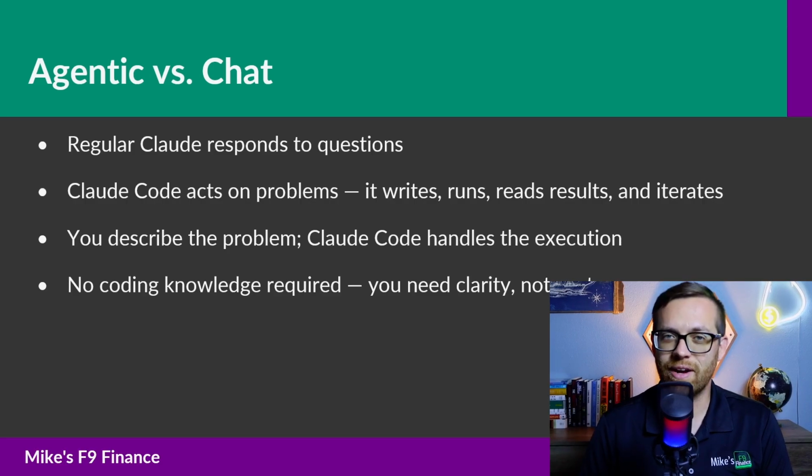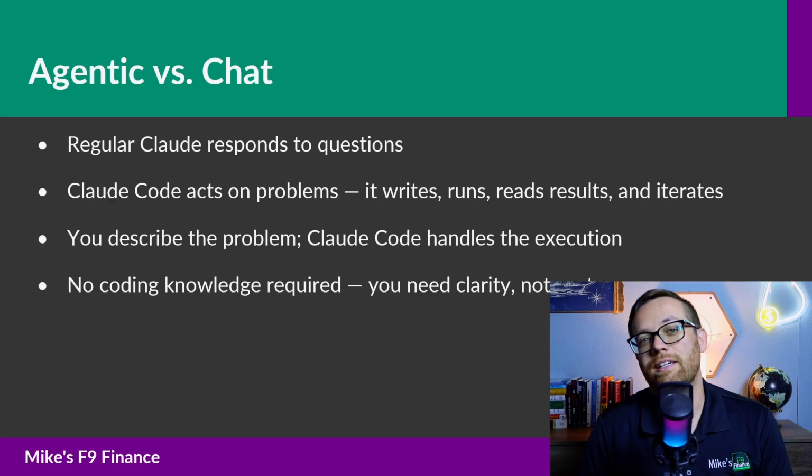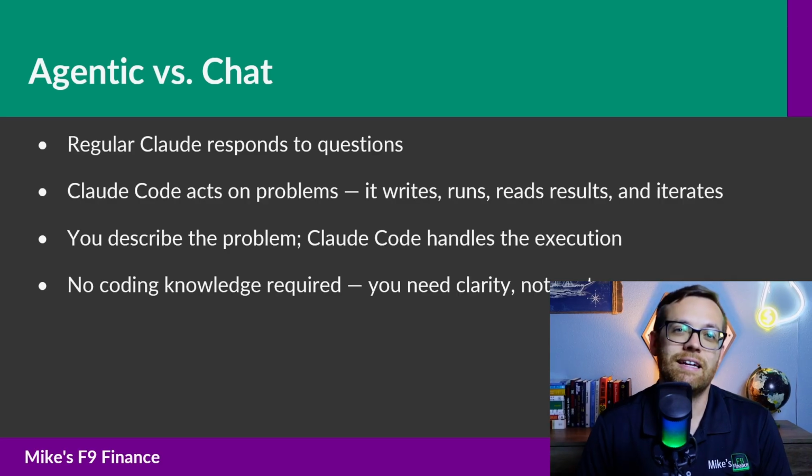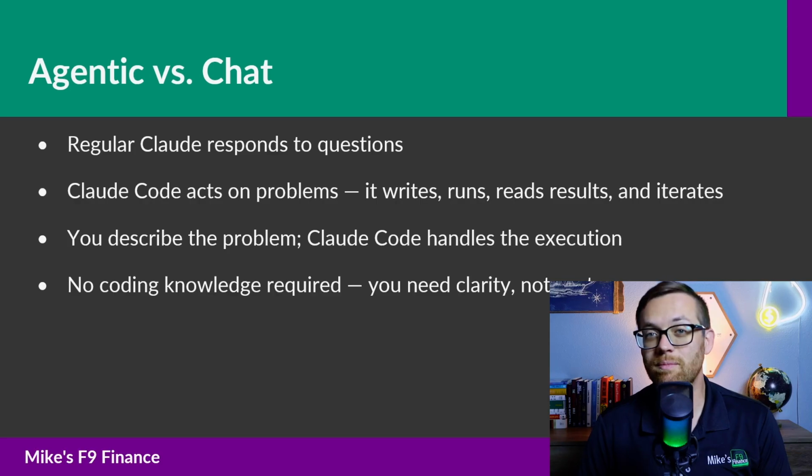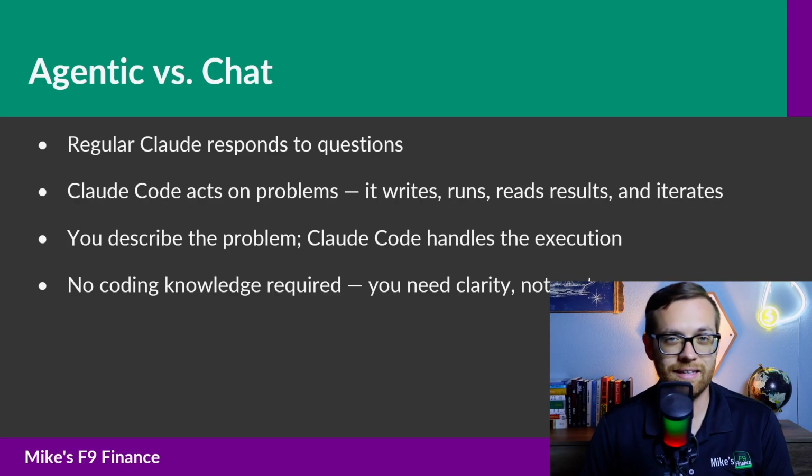Here's what makes that different from regular Claude chat. When you ask regular Claude a question, it answers. When you ask Claude Code a problem, it acts. It writes a script, it executes it, it reads the results. It decides what to do next. That's called being agentic. Agentic means the tool doesn't just respond to you. It takes actions independently to solve the problem. It's the difference between asking someone a question and asking someone to handle the task while you step away.